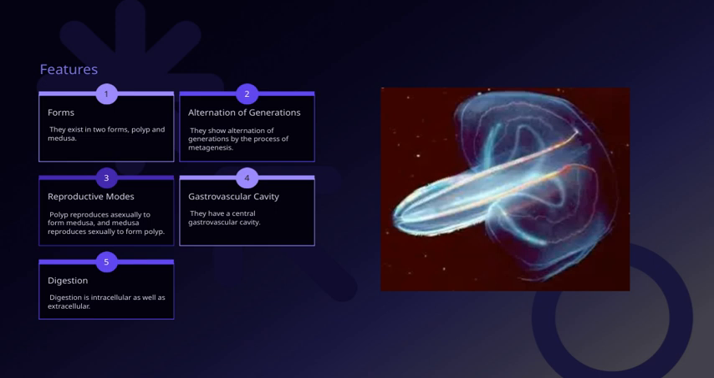They exist in two main forms, polyp and medusa. Each form has distinct features and roles, but both are part of their complex life cycle. The polyp is usually sessile, attached to a surface, while the medusa is free-swimming. Understanding these forms and their reproductive modes is crucial because it highlights their adaptability and how they sustain their populations across generations. It's a beautifully coordinated system that underpins their survival.